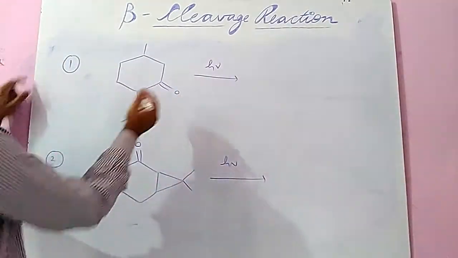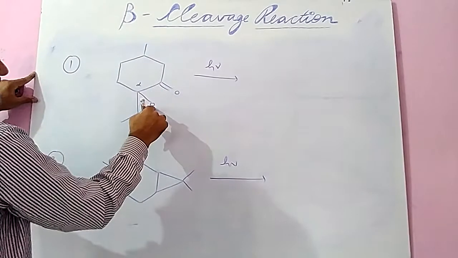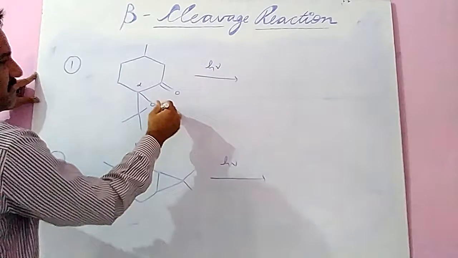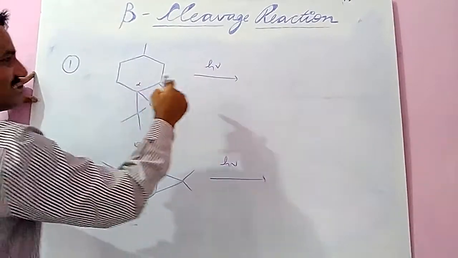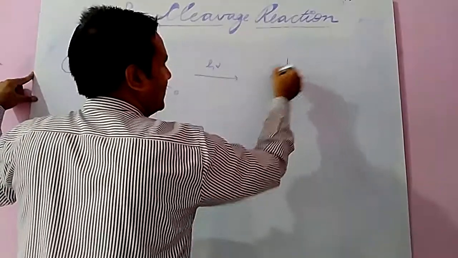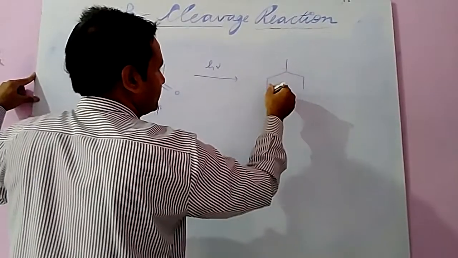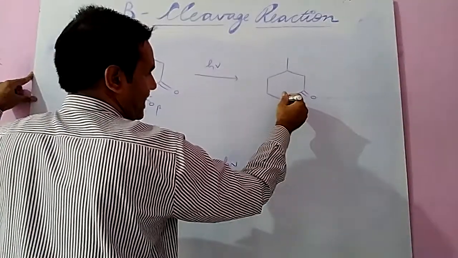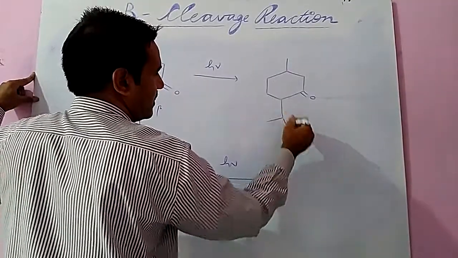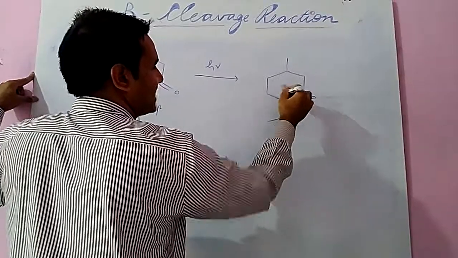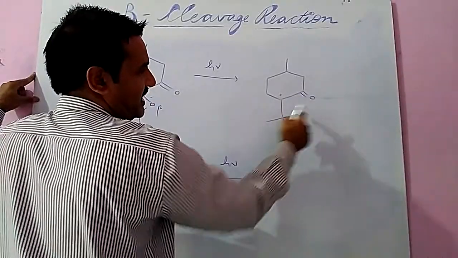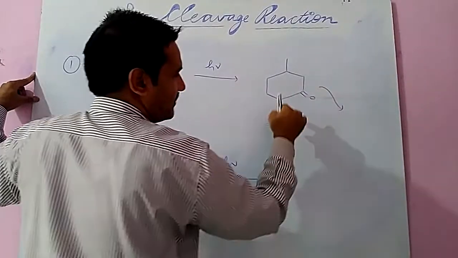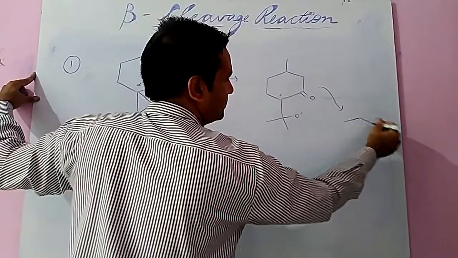Hint for the solution. Here this is alpha and this is beta, because the CO bond is weak as compared to the CC bond. So this is beta. So cleavage is here. In this case, when cleavage is here, it converts into an O radical, and this is a radical. So 1, 2, 3. Here no hydrogen, so the methyl group shifted here, and when the methyl group shifted here, it converts into